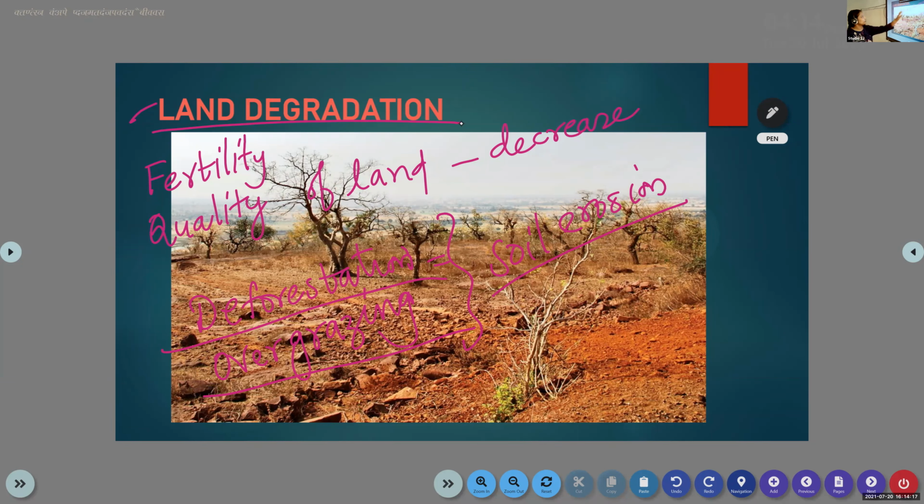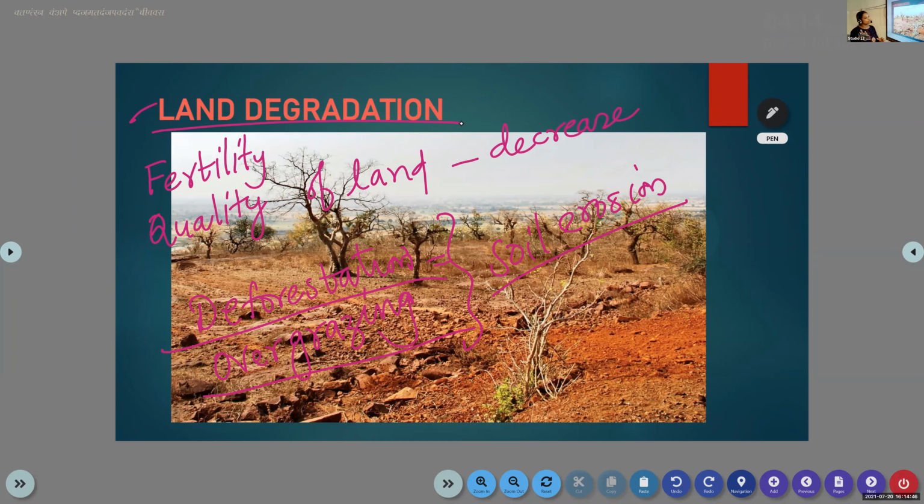Okay. Aryan Sujesh. Yes, ma'am. Land degradation is because the quality of land and fertility decrease. And soil erosion happens due to deforestation and overgrazing. Okay.